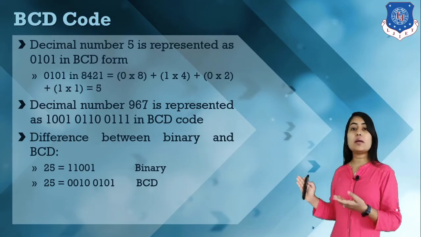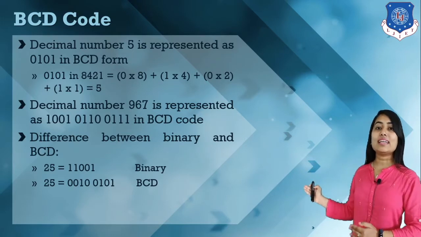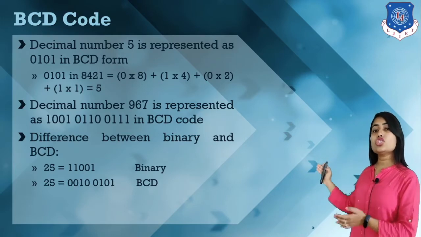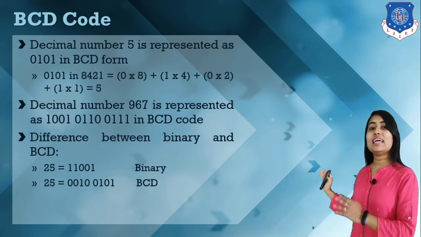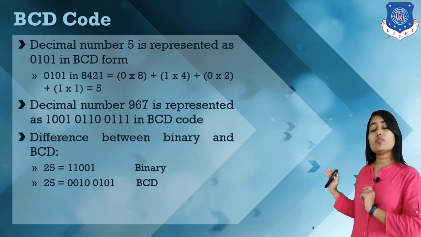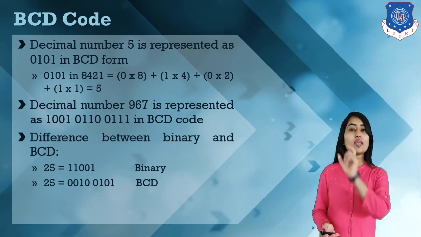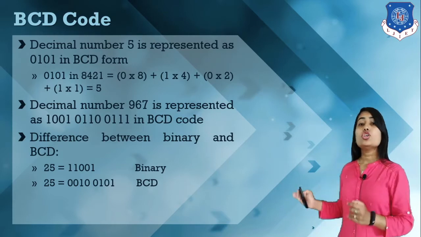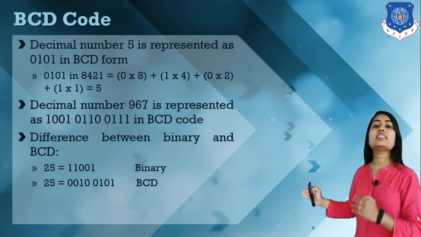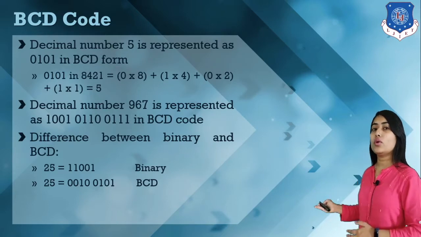For example, for 25 the binary is 11001. And for 25 in BCD, for 2 we have a BCD code and for 5 we have a BCD code. For 2 we have 0010, and for 5 we have 0101, right?